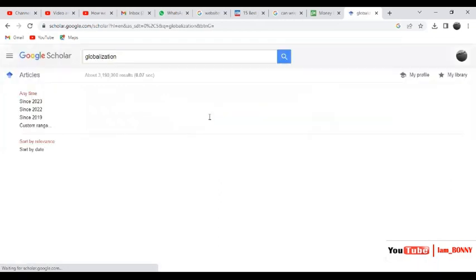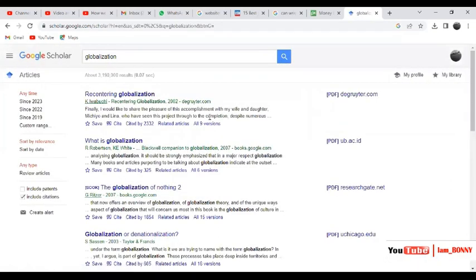Yeah. So Google Scholar basically deals with the articles. What you have to observe is the year in which the articles were published. This is 2002, this is 2007, this is 2007, this is 2003, which means it is not recent information.